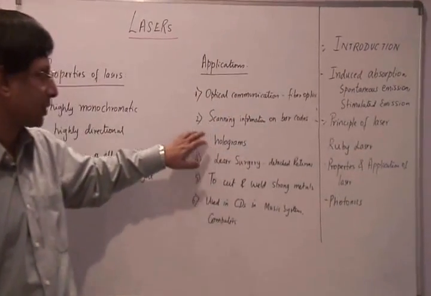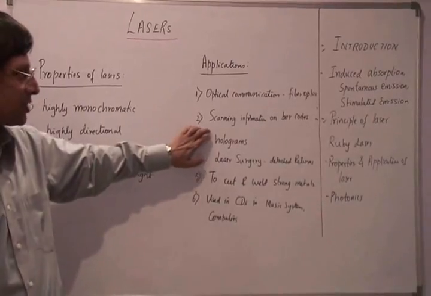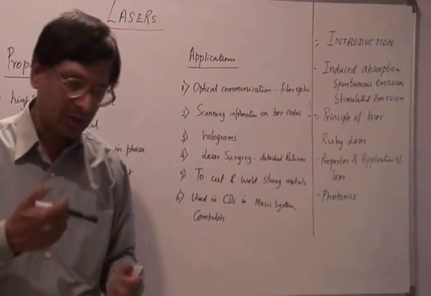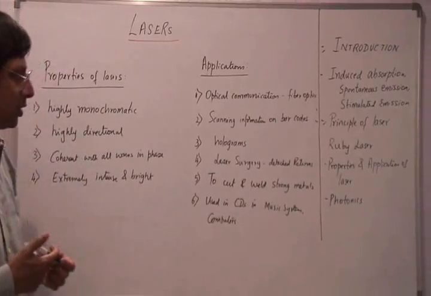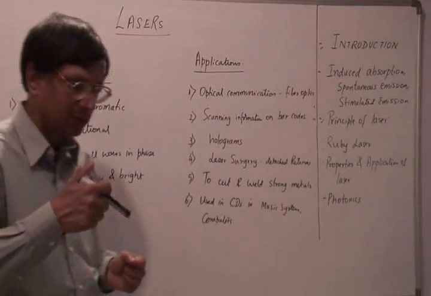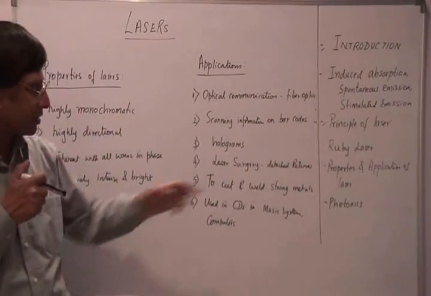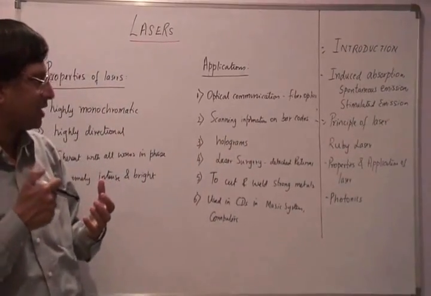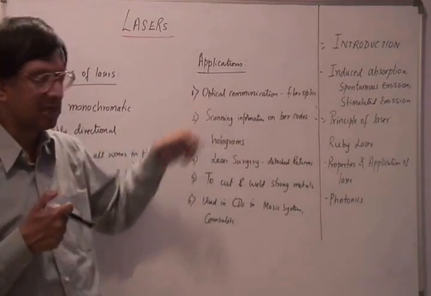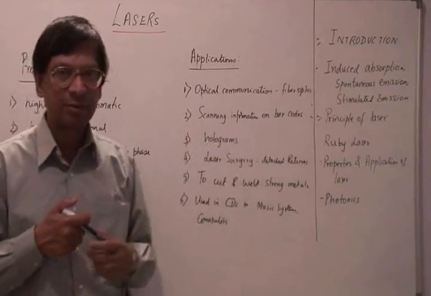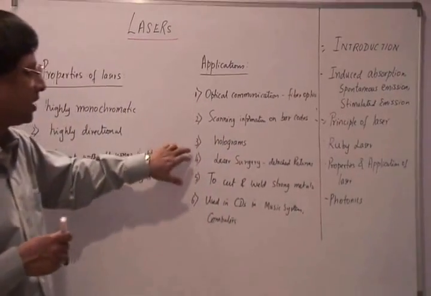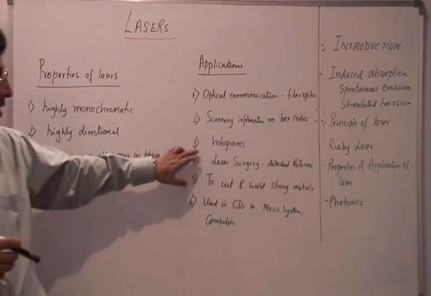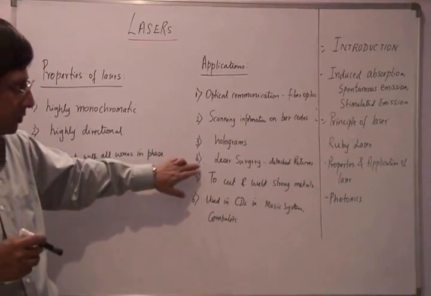And now we also use laser beams for scanning information, the barcode. So if you go to some of the grocery stores or some of the other stores too, you find the counter person scanning the barcode using a device, and that device has a laser beam which helps in scanning the information on the barcodes. And again, they're used in holograms. We'll look at holograms later. So it's used in holograms to store more information basically.